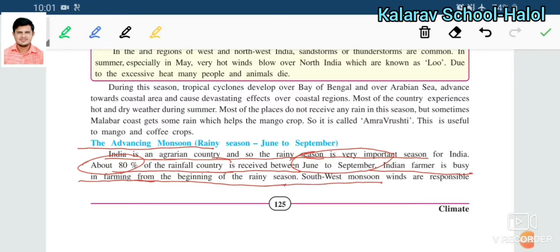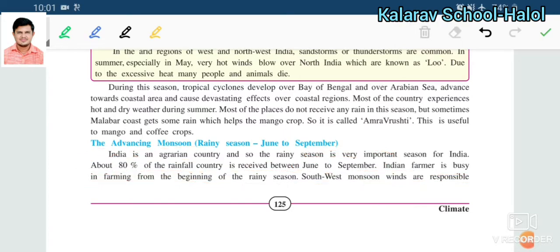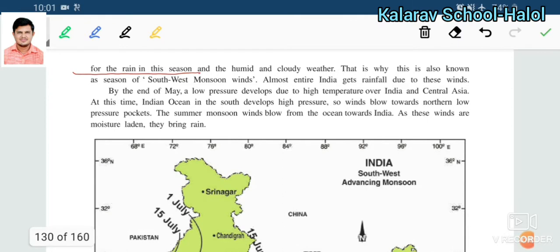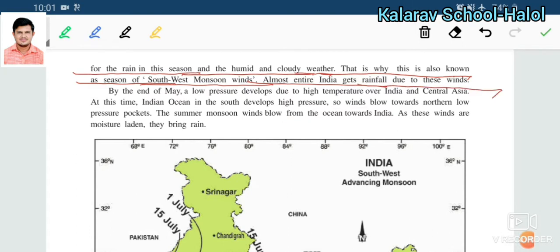The southwest monsoon is responsible for the rain of this season and the humid and cloudy weather. This is why this is also known as the season of the southwest monsoon wind. Almost the entire India gets rainfall during these winds. Most of the area of India gets rainfall during these winds.